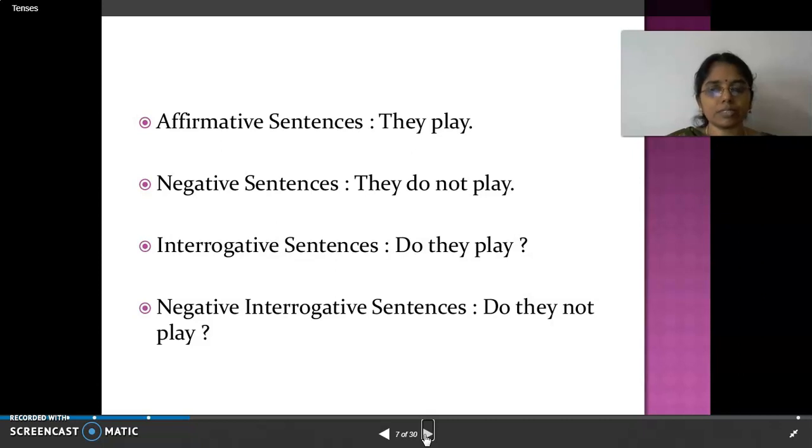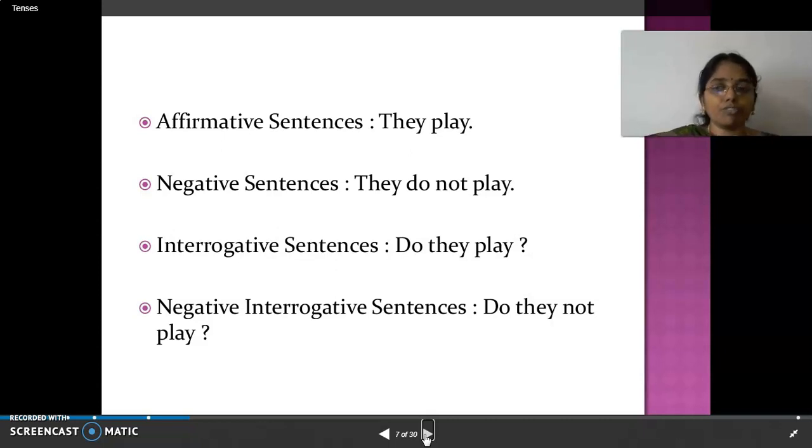Positive sentence, negative sentence, question, and negative question. Right? Affirmative, negative, interrogative, and negative interrogative. Right? An affirmative sentence example is: they play; they do not play; do they play; do they not play? So all these are examples. This is how you have to present.